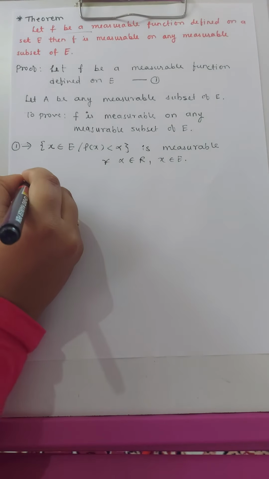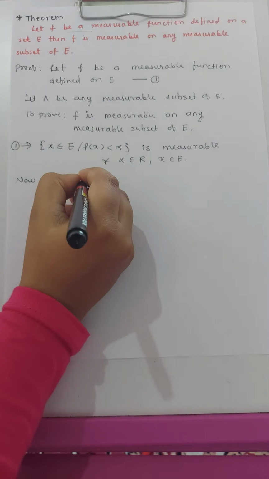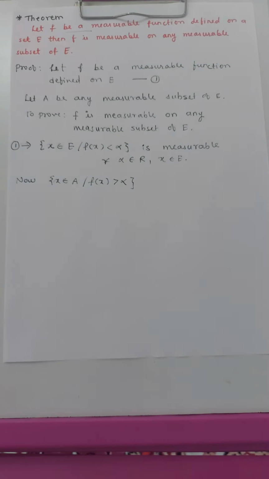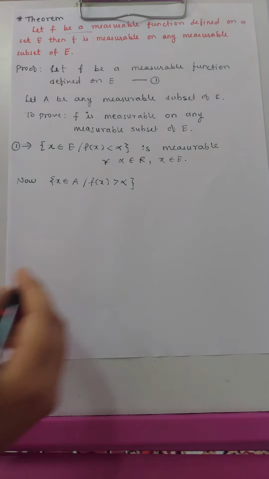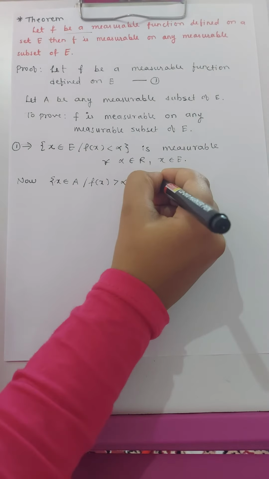Now the set of X belonging to A such that f of X is greater than alpha can be written as the intersection of two sets.